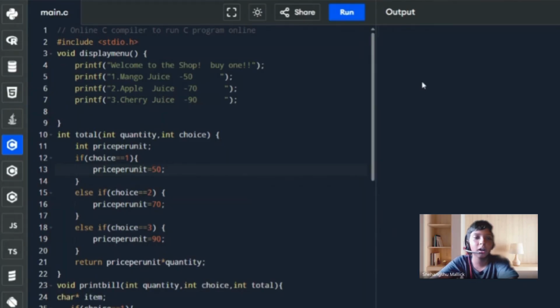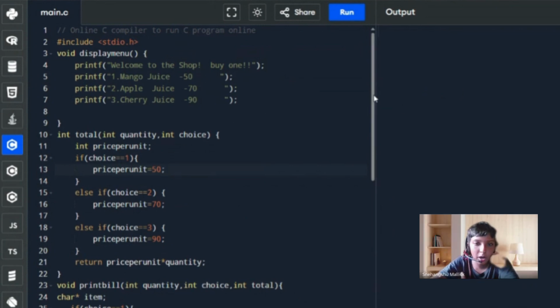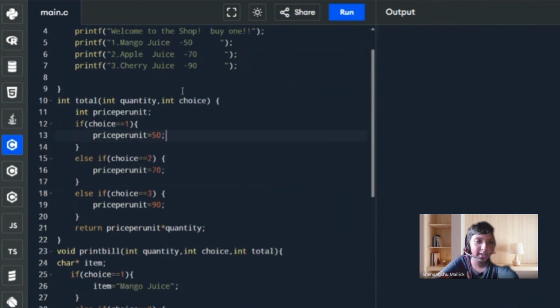This is a code which is about a shop. We can select what we want. So first I'll explain the code. We will first display the menu. We'll first introduce that welcome to the shop, and we'll write mango juice, apple juice and cherry juice in the menu, and we'll also write the cost. Now we'll use int total, int quantity, int choice, int price per unit.